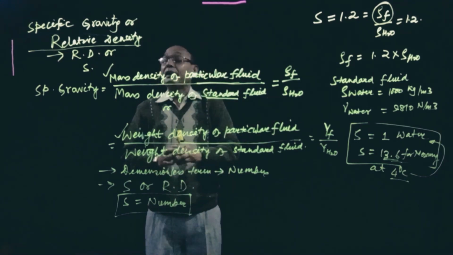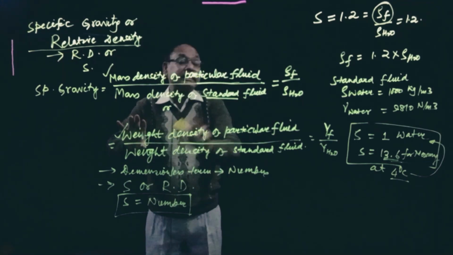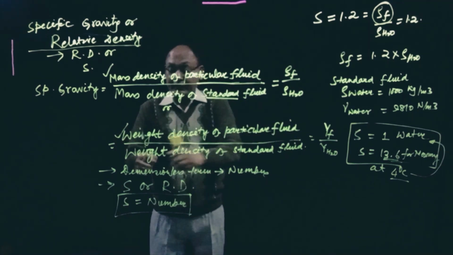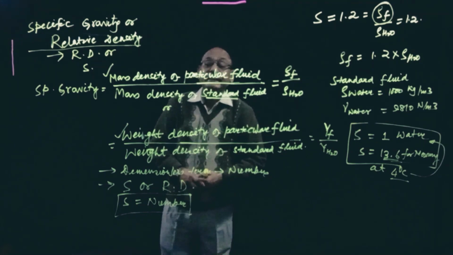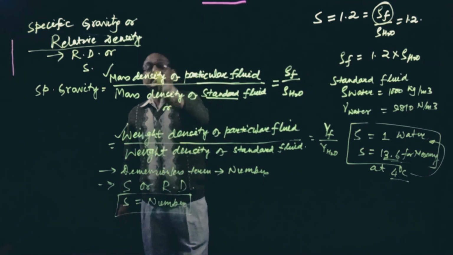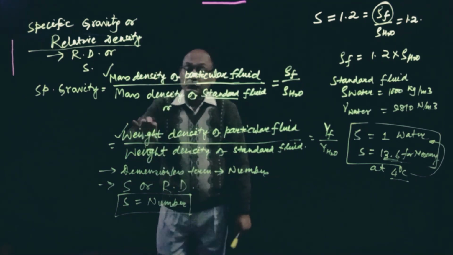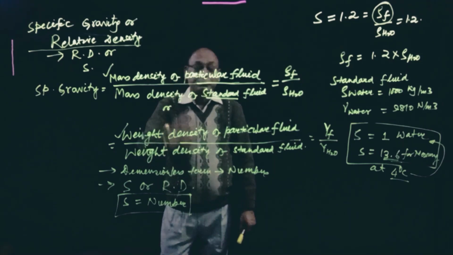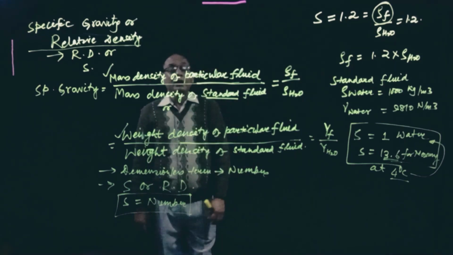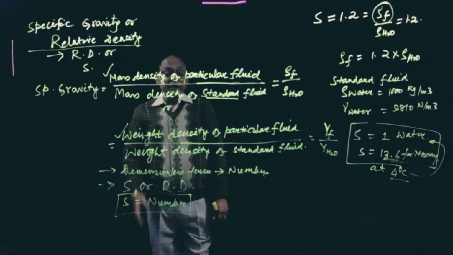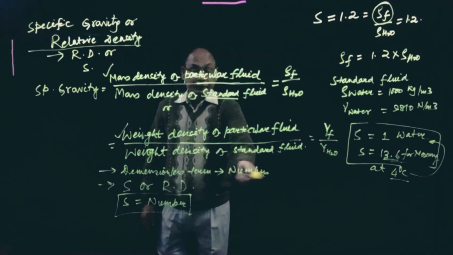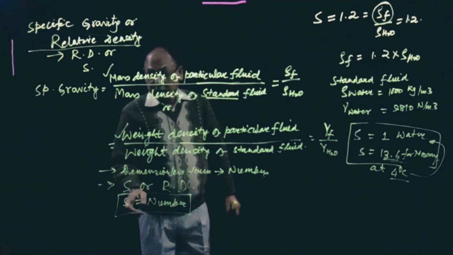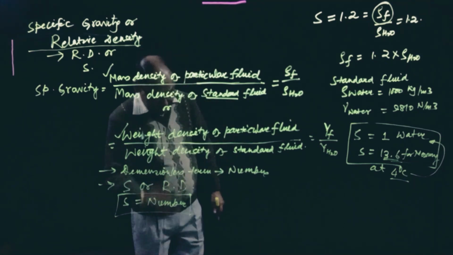In a similar way, weight density of that particular fluid divided by weight density of a standard fluid. This ratio is a dimensionless term, because the same unit is in the numerator and denominator, so it is merely a number.